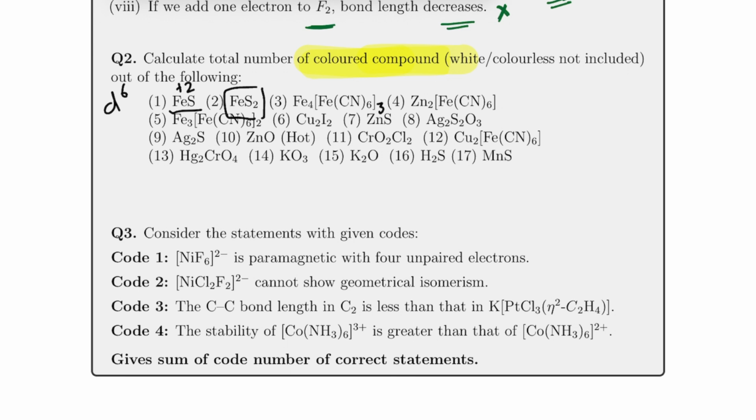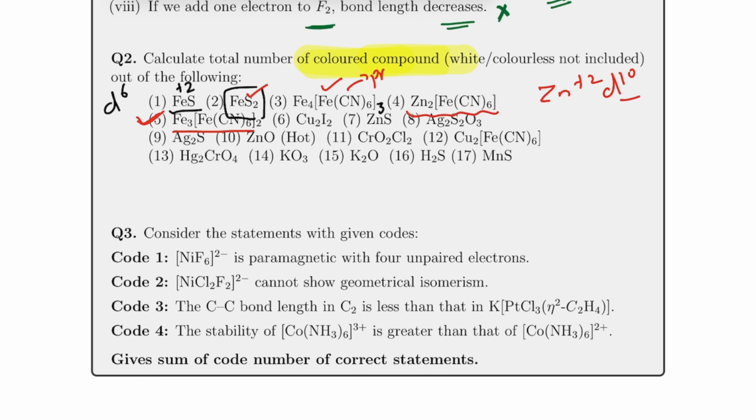You know, it's a pretty popular compound that is called Persian blue. So if it is Persian blue, then it will also have color. Whereas for the fourth one, in this case, you will find that zinc is +2. And if it's +2, then it will be a D10 system, so it will not have a color. Whereas for Fe3[Fe(CN)6]2, this is Turnbull's blue, so this will also have a color.